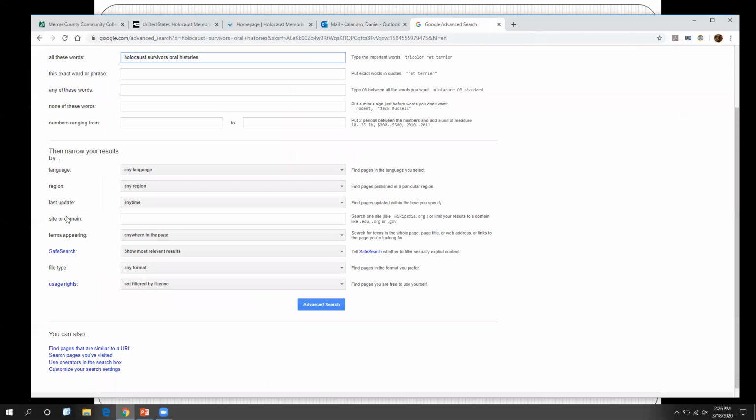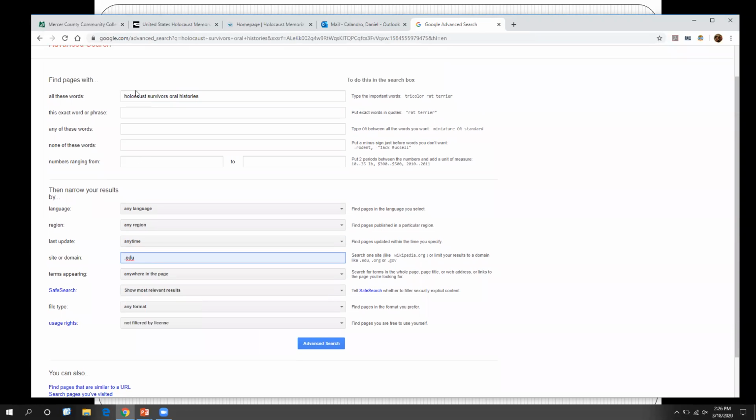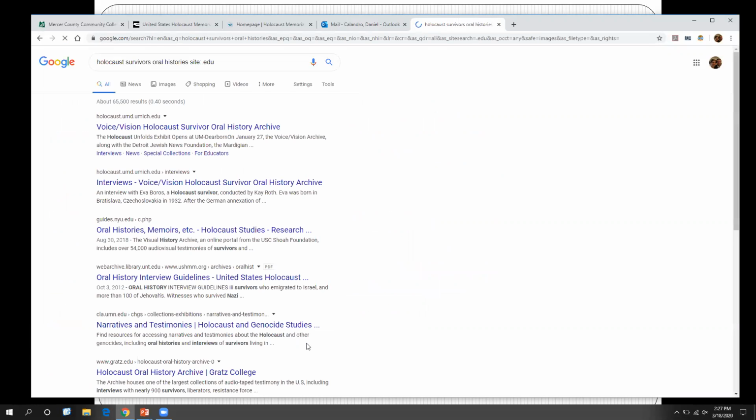If you take a look down here where it says site or domain, you can plug in a website or domain that's trustworthy. You can see I put in a few already. So for example, if you just want to search the New York Times, you can do that, or CNN. You can also just search all sites ending in .edu, which can be very helpful. So if we run this search Holocaust survivors oral histories, it's just going to search for websites that end in .edu. And what that means is you're going to get colleges' websites, basically.